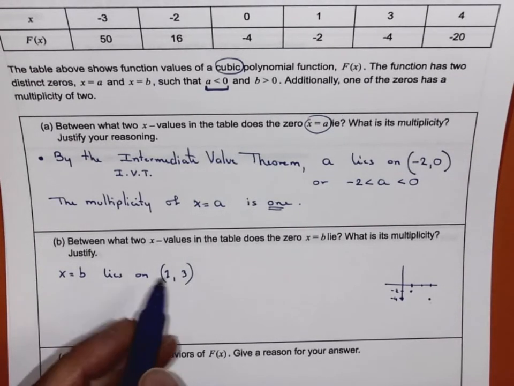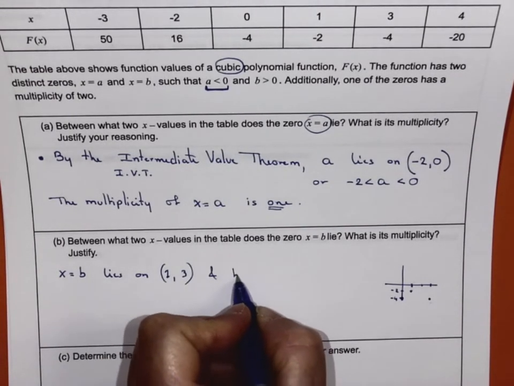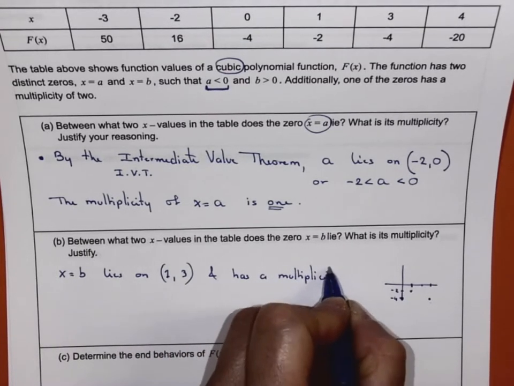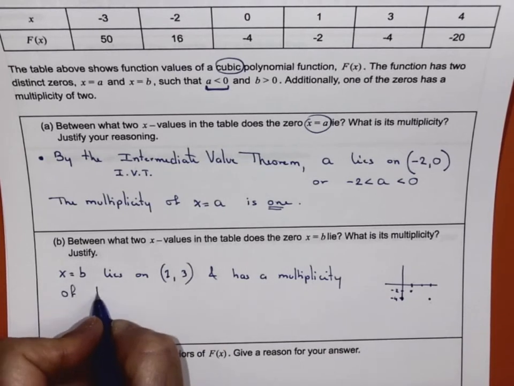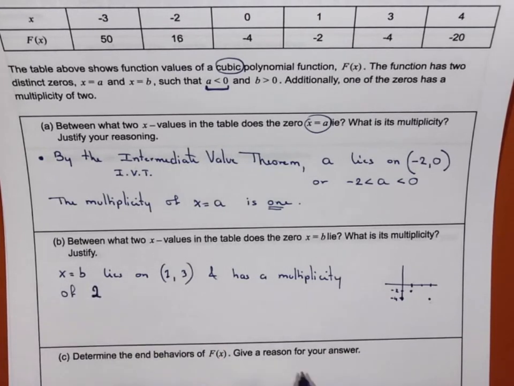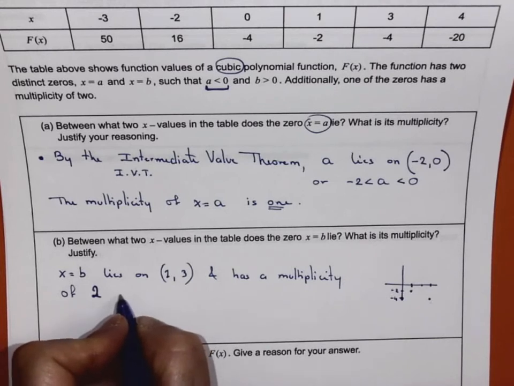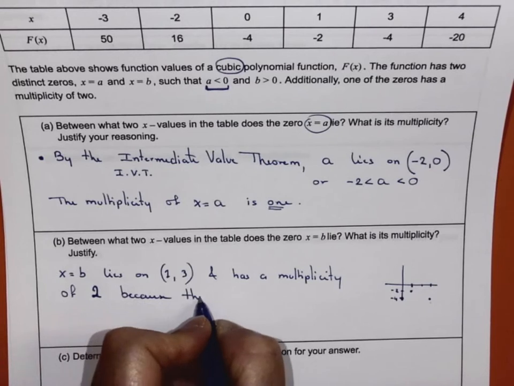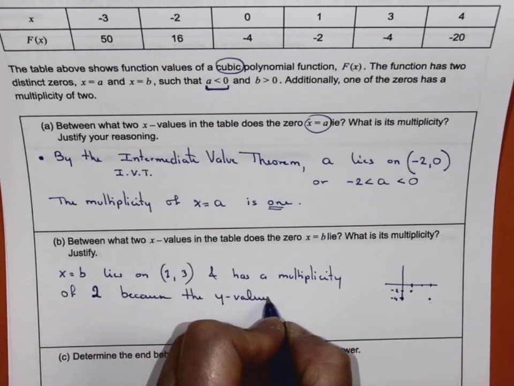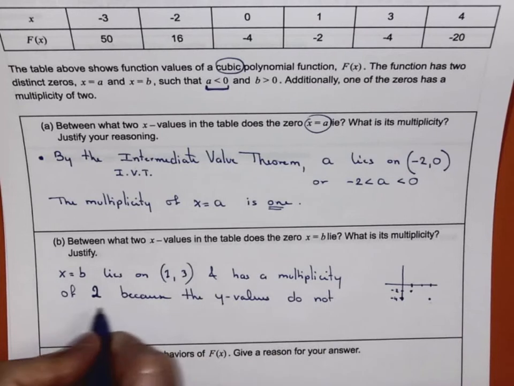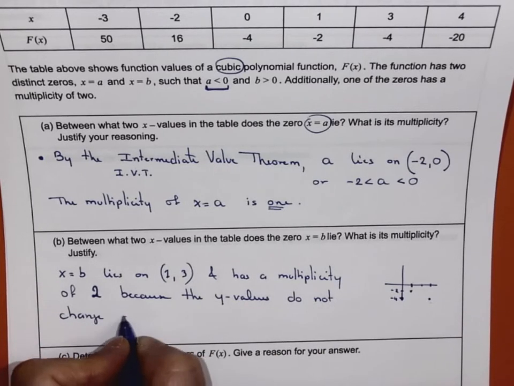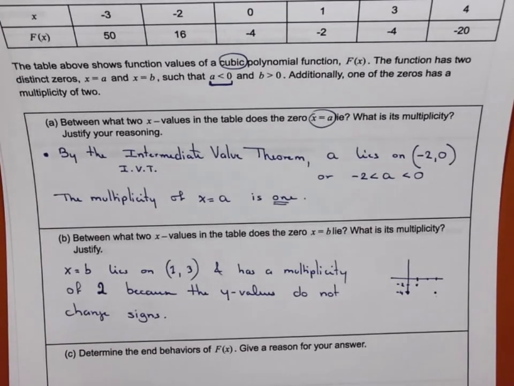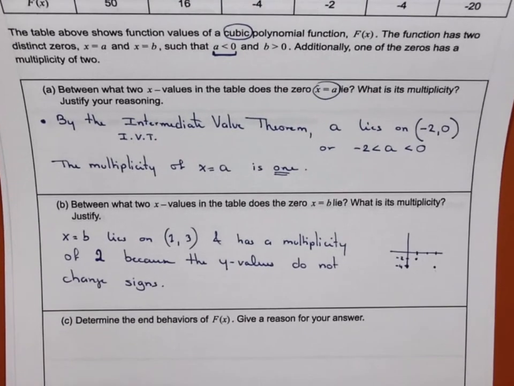So it lies between 1 and 3 and has a multiplicity of 2 because the y values do not change sign. So we're not crossing the x-axis. We know that because of that. Okay? That's an analysis, right, that we're doing from a table.